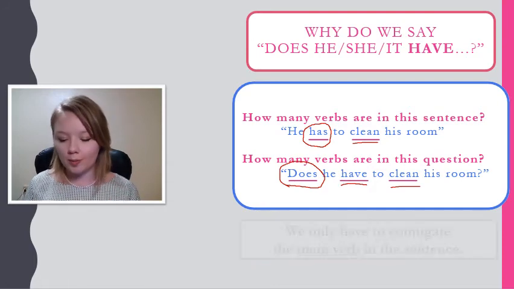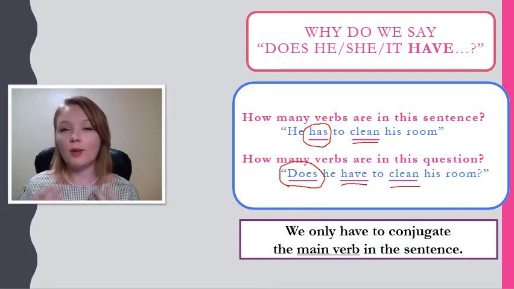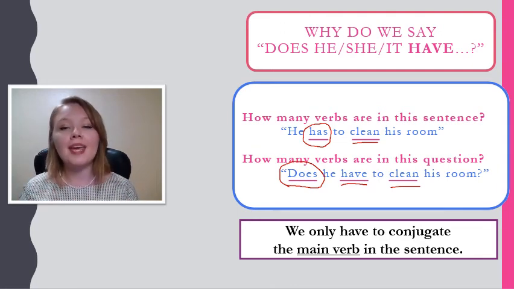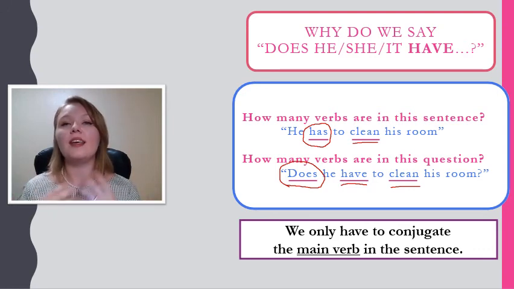No, no, no. So the rule is we only have to conjugate, or change, the main verb in the sentence. He has to clean his room. And it's the same in a question. Does he have to?